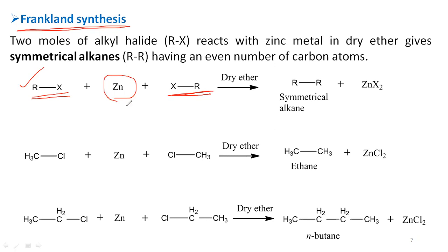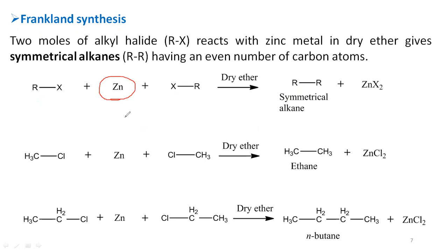Here also the process is the same. This zinc reacts with the halogens of the alkyl halide, which is removed as zinc halide. So automatically the alkyl groups are connected together, so that you are going to get the symmetrical alkane. Only the small difference when compared to the Wurtz synthesis is that sodium metal is replaced with zinc metal.